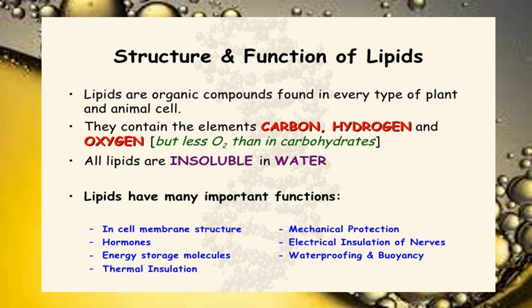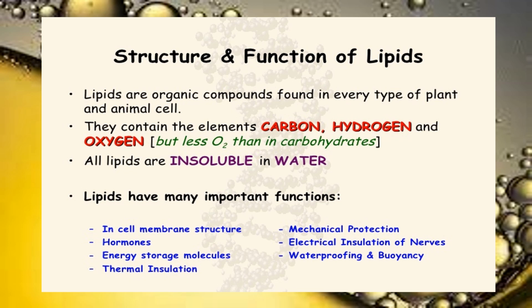The next part we are going to see is what the main structure is, how they function, and what the requirement is in a system. So that is the main point of view of the lipids chapter. We know that lipids are organic compounds found in every type of plant and animal cell. The skeleton is made up of carbon, hydrogen, and oxygen, and of course they are insoluble in water.